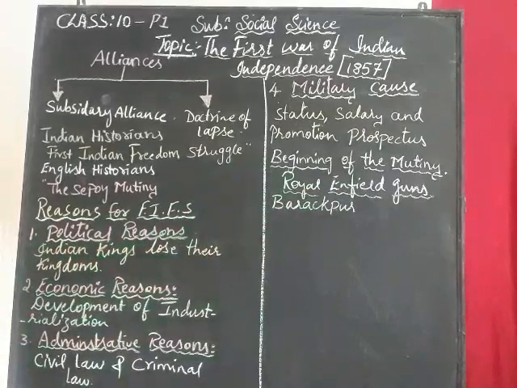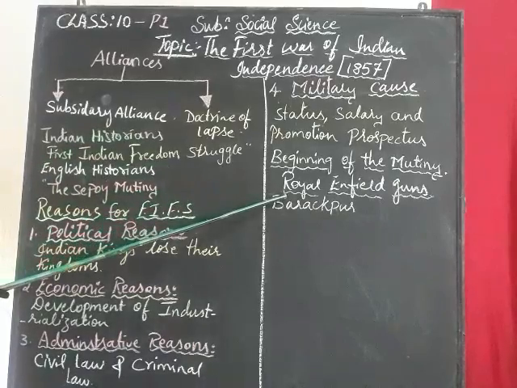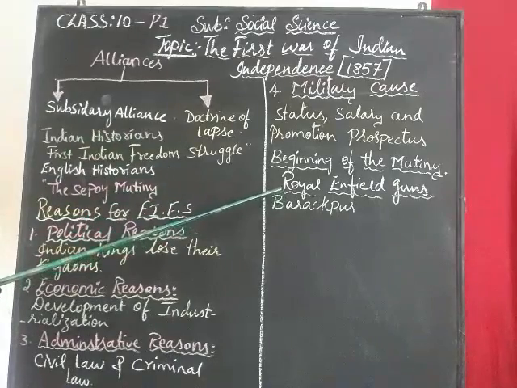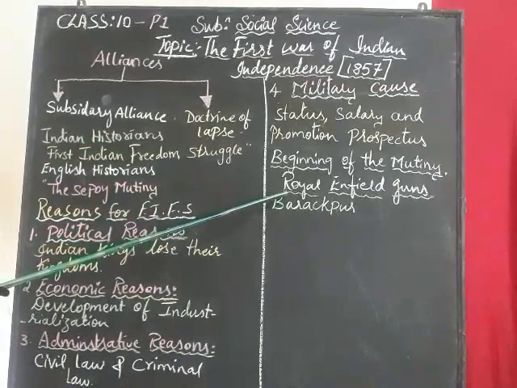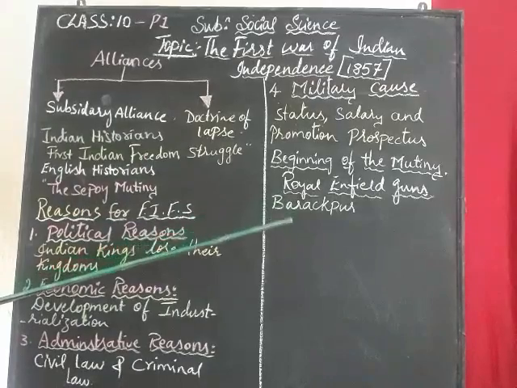When the British came to know there were a large number of Indian soldiers and very few British people, they wanted to be united, and they played one game. They wanted to create disunity among Hindus and Muslims.